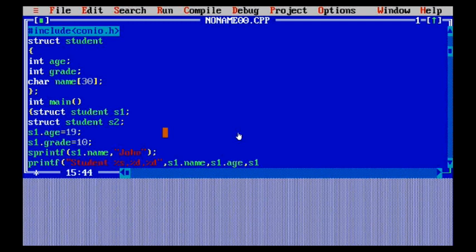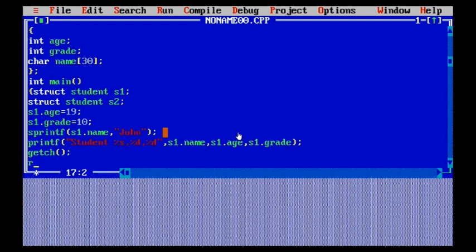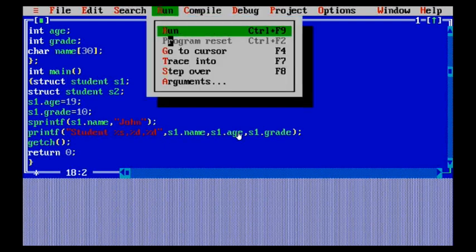s1.grade, the particular grade. So when I'm going to run this program, you could see the desired output come to me. It will be about the content that was available of the student within the structure. So we can declare values in different ways, and this is the desired output when I run this code. So this is the way we define a structure.